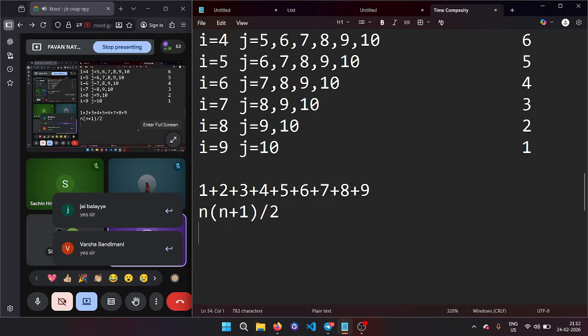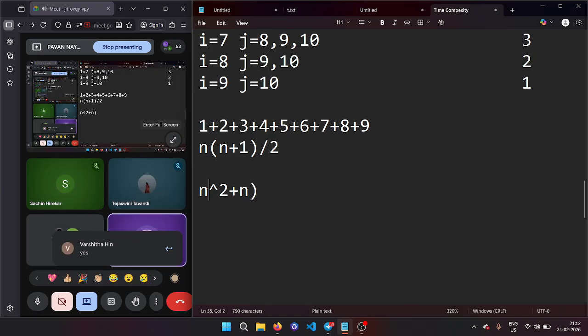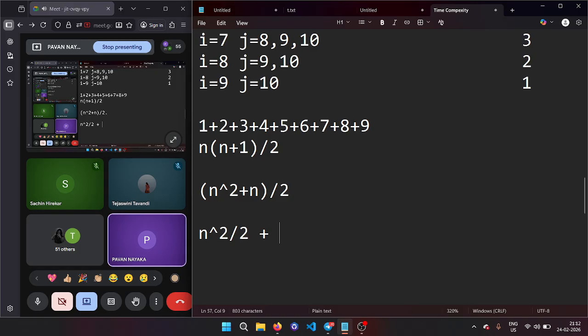I heard of this mathematical formula. Now understand. If I try to solve it, it becomes n square plus n whole divided by 2. If I just multiply this n with n here, this becomes n square plus n whole divided by 2. Now if I separate the terms, you can write it as n square by 2 plus n by 2.